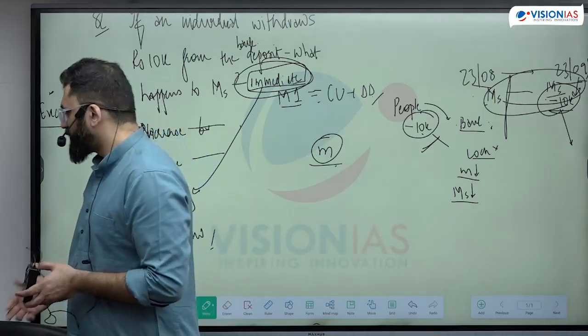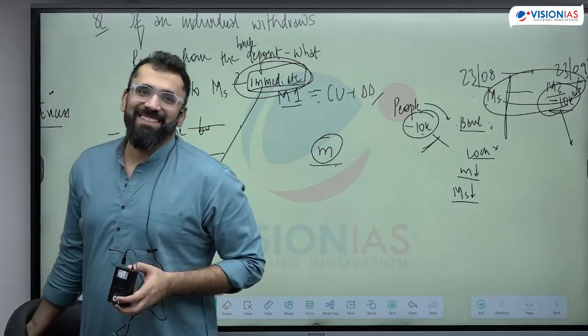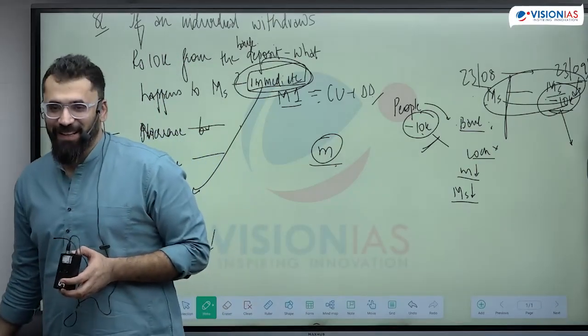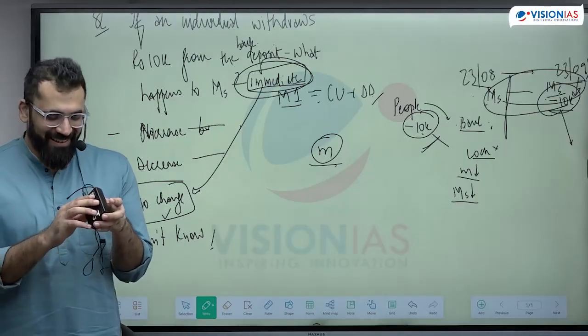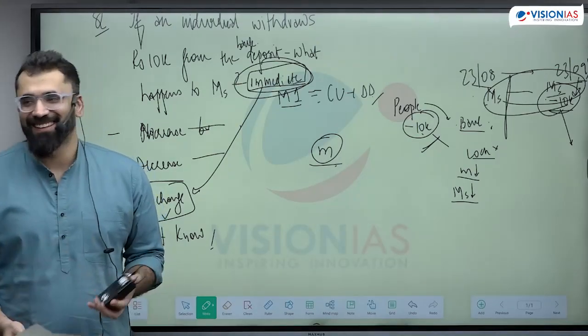Which class NCERT should we read? Which class is it? Class number 27. Read the society NCERT. Read M.N. Srinivas. You'll understand.